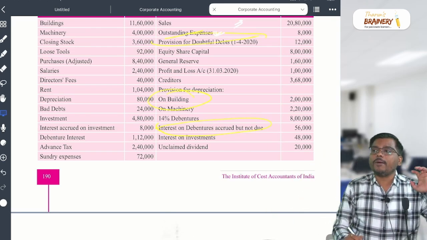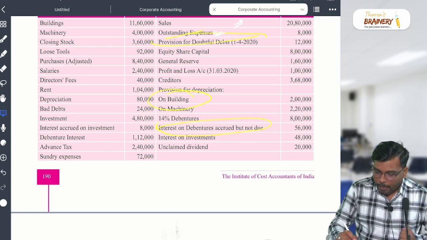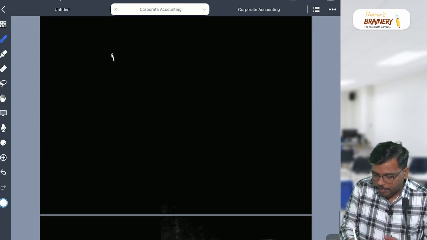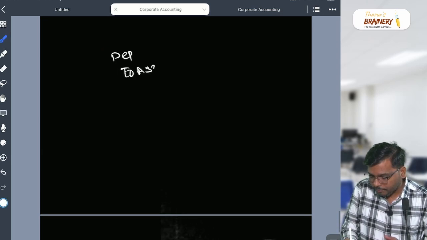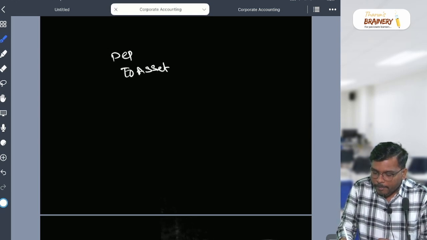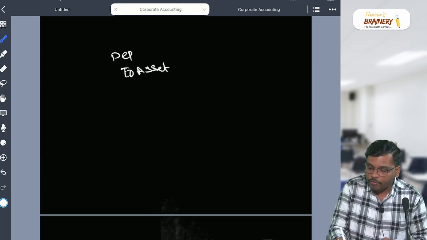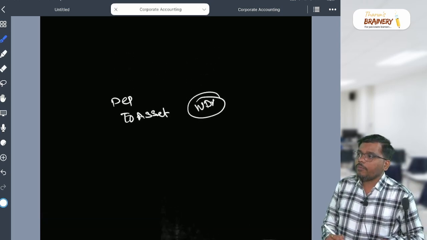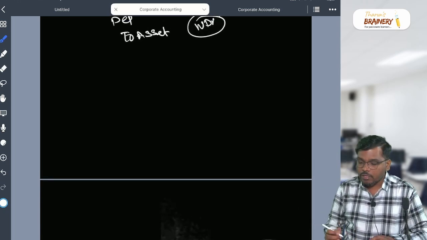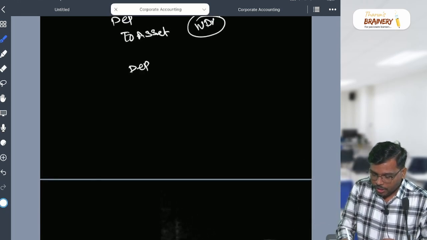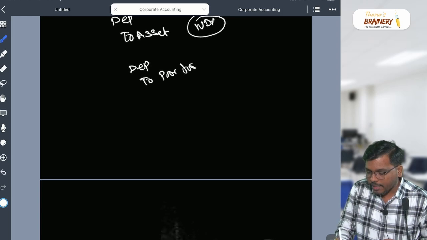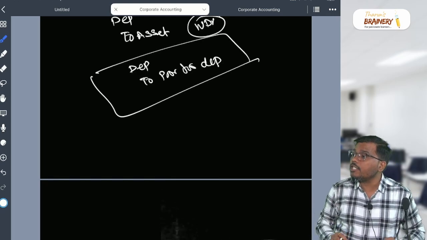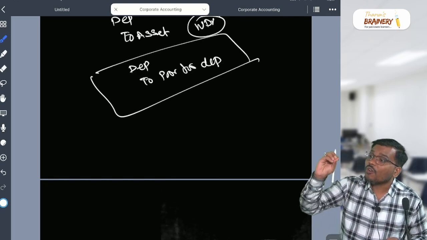In the normal method, what happens, sir? We charge the depreciation, we pass the entry. What entry do we pass? We pass the entry: depreciation account debit to asset account. So in this normal method, your asset account will appear at which value? WDV. But in case of provision for depreciation account, we pass the entry: depreciation account debit to provision for depreciation. That means the moment you pass this entry, your asset account will appear at which price, my dear student? Cost price.